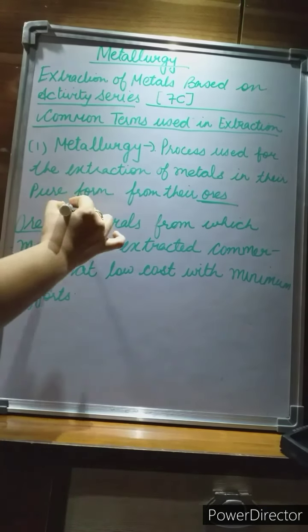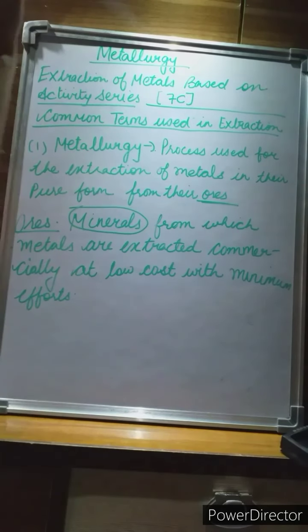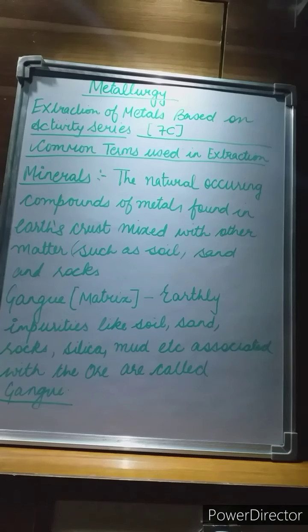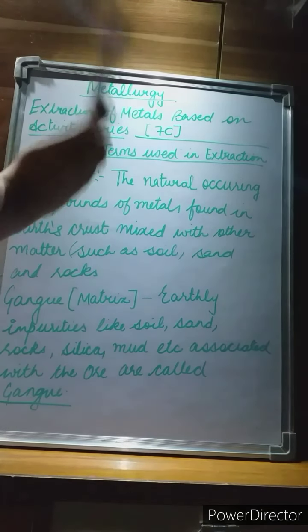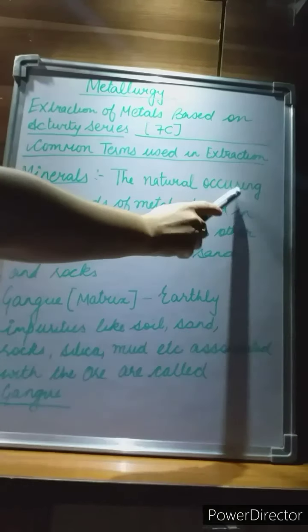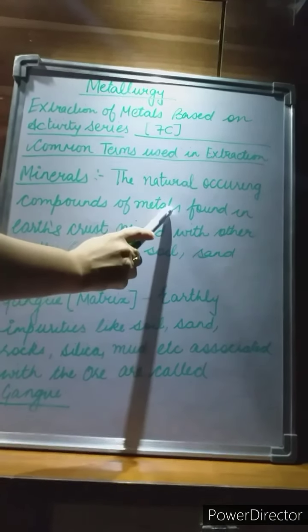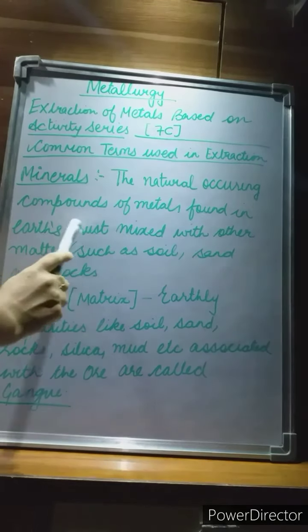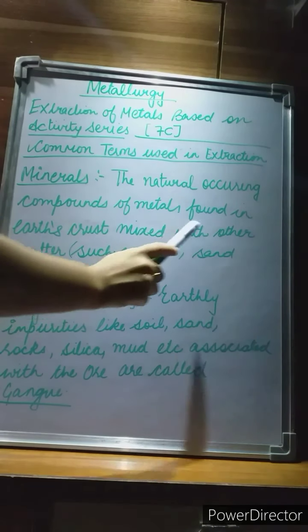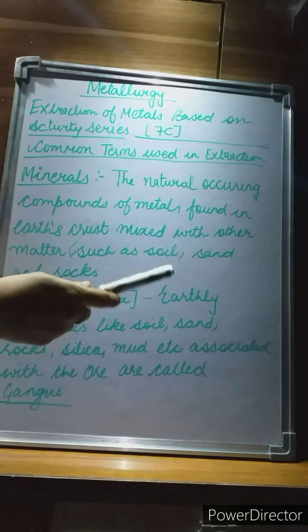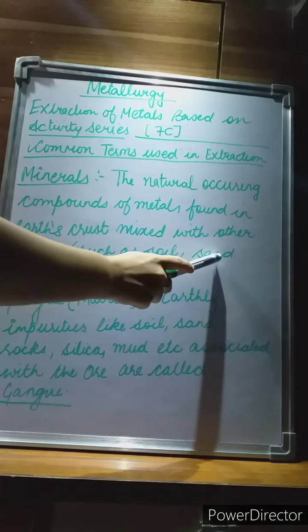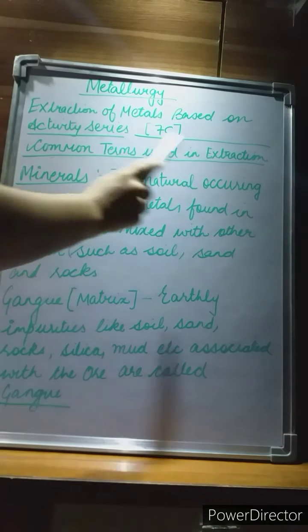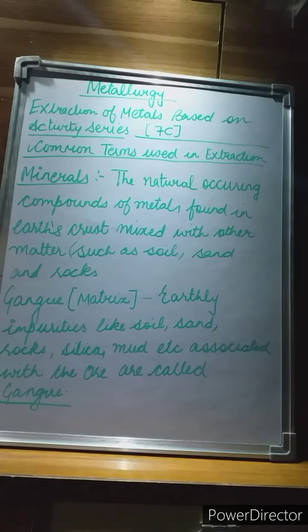Now we will learn what minerals are. So now I am going to explain the topic minerals. What are minerals? The naturally occurring compounds of metals which are found in the earth's crust mixed with other matter like earthly impurities such as soil, sand and rocks. So what are they termed as? They are termed as minerals.